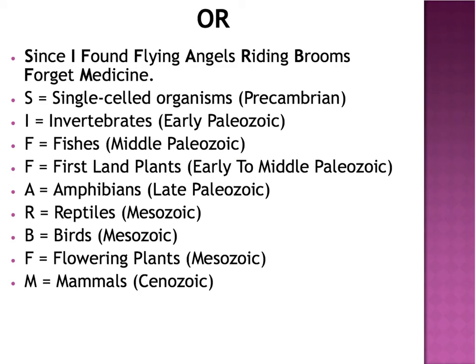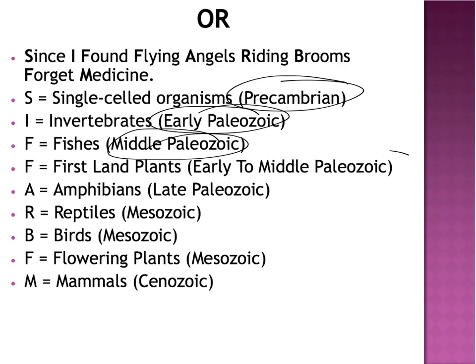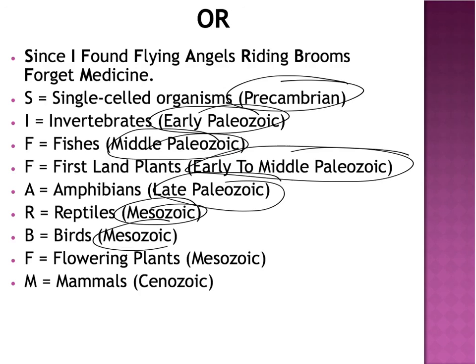Here's what another teacher at another school uses. Since I found flying angels riding brooms, forget medicine. And that's their way of using a mnemonic to memorize the evolutionary sequence. So single-celled organisms, invertebrates, fish, first land plants, amphibians, reptiles, mammals, flowering plants, and mammals. So yeah, you can look at the time at which these different species first evolved in terms of the eras that we have.